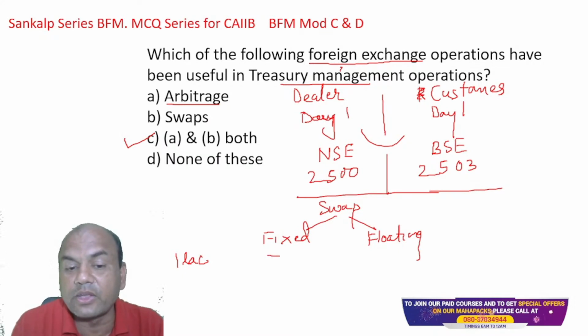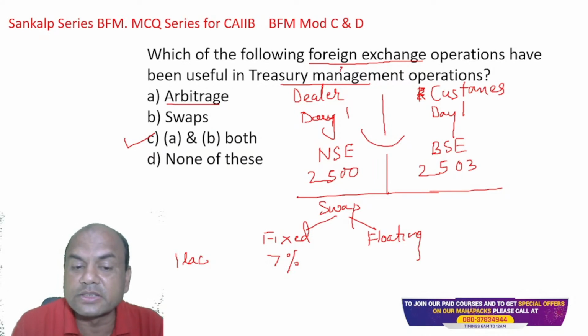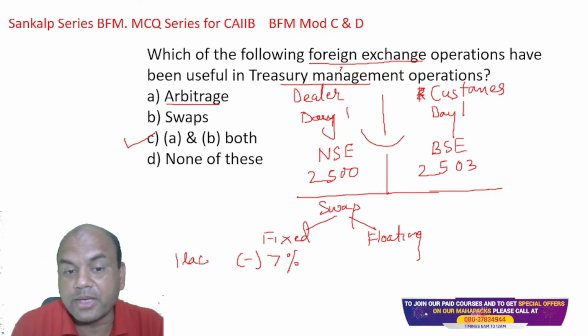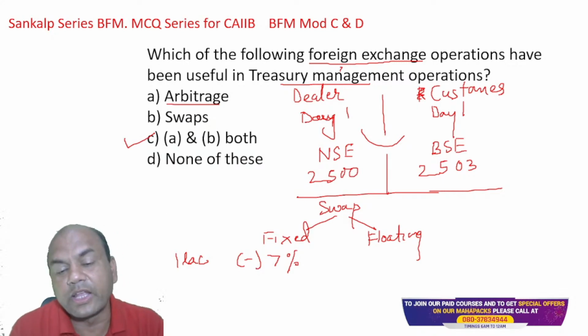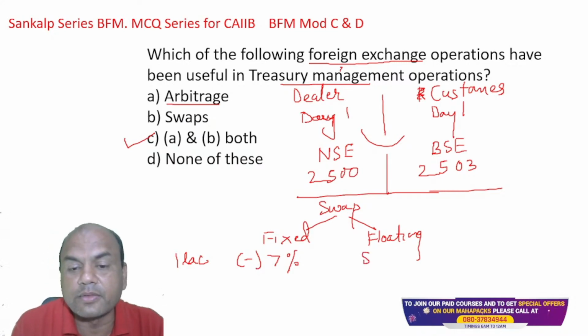I am guaranteeing you 7%. Okay, so this is going out. This is minus, right? For me, it is out. So I am guaranteeing you 7% rate of interest. So this is fixed. And what do I do with this 1 lakh rupees? I invested it, let's say, in the stock market.